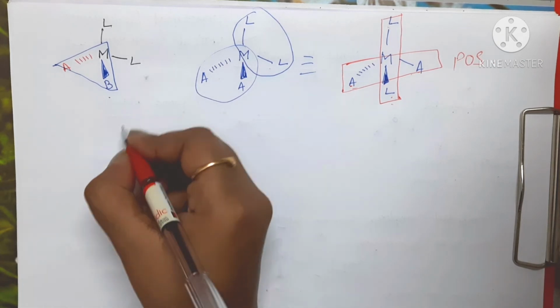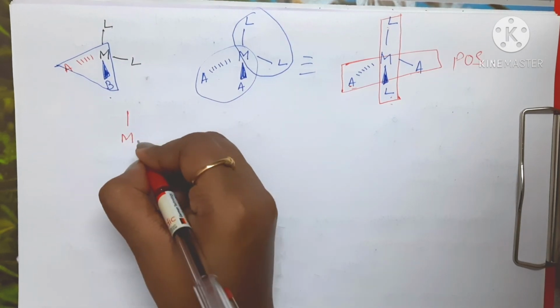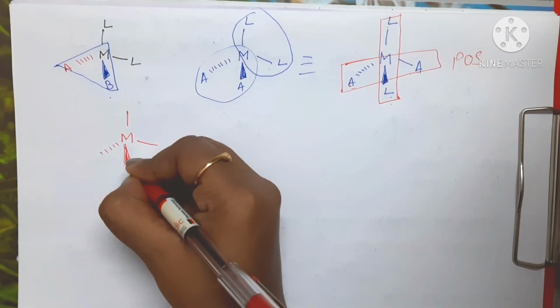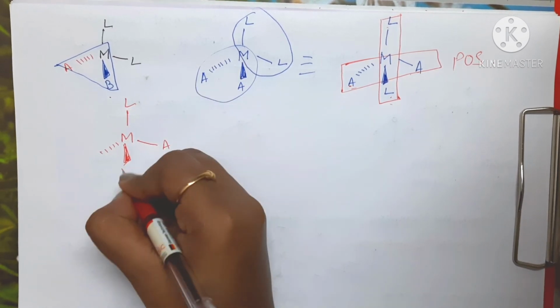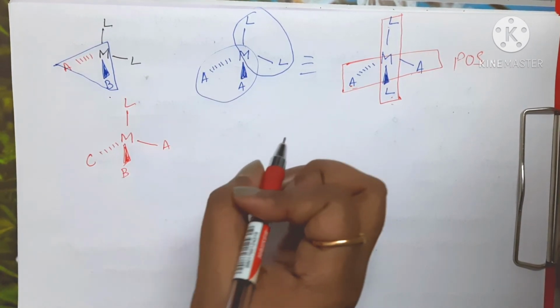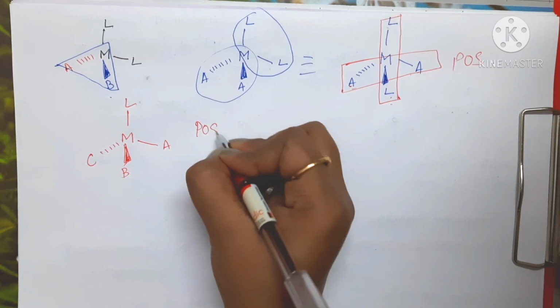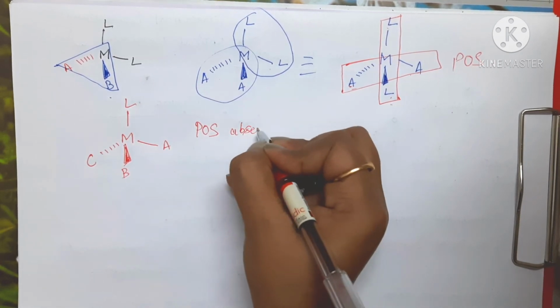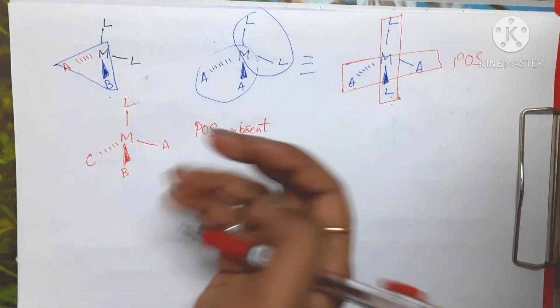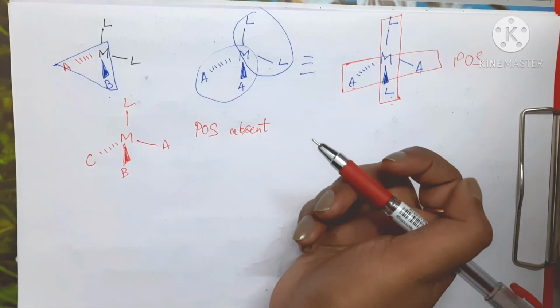So what is going to happen there is, in MLABC, all the four ligands are different, so you cannot pass a plane, right? And POS will be absent here. You cannot pass a plane through which two of the ligands are going to reflect each other. There is no such possibility.